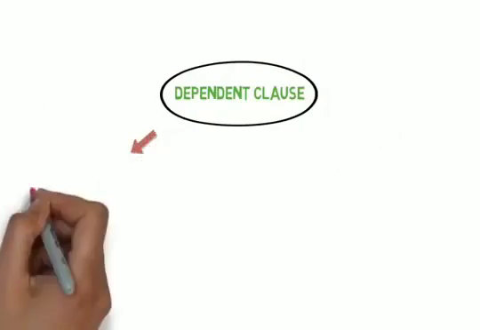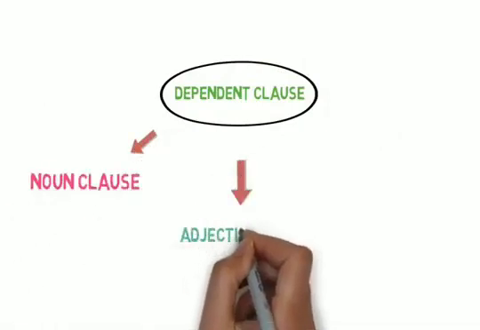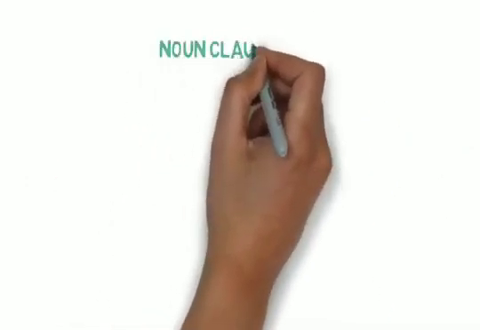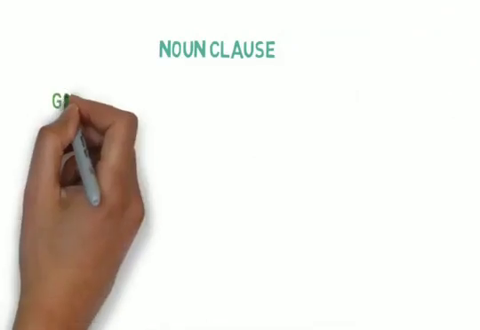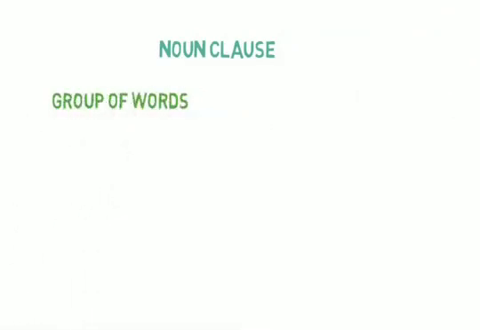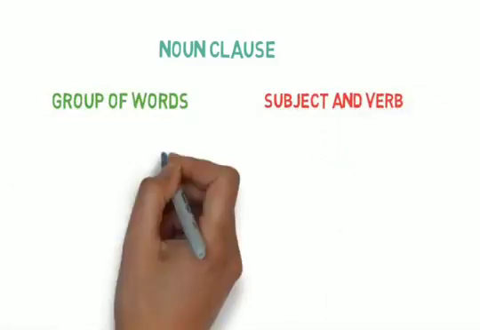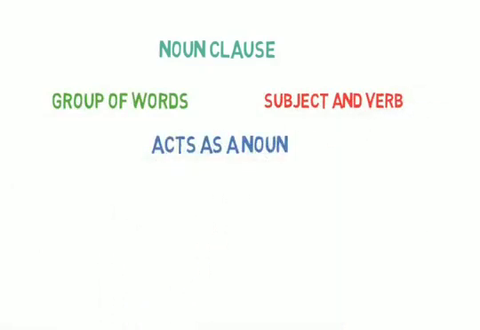Now, dependent clauses are mainly divided into three types, that is, noun clause, adjective clause, and adverb clause. Let's discuss each one of them. So, what is a noun clause? A noun clause is a group of words having a subject and a verb of its own, and it acts as a noun in the sentence.